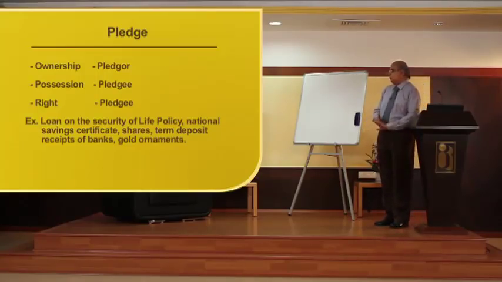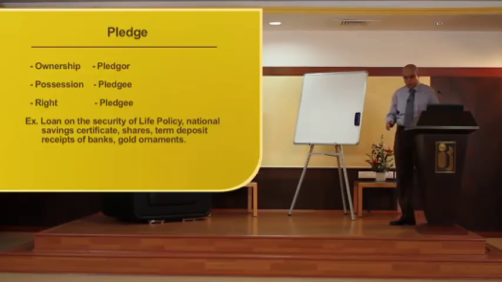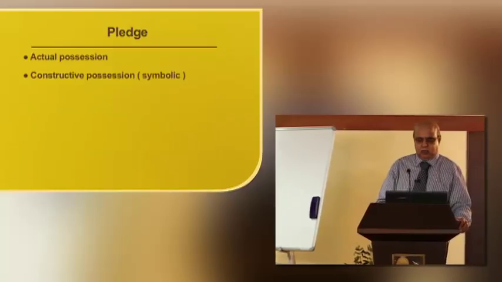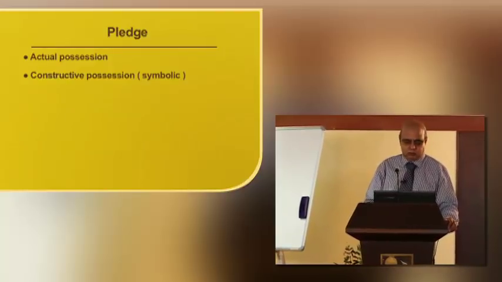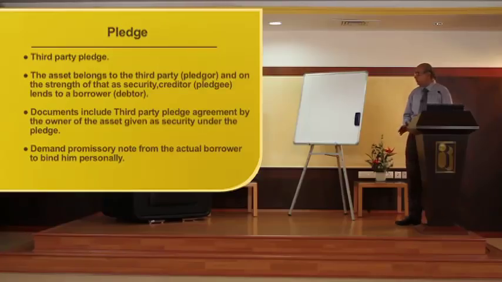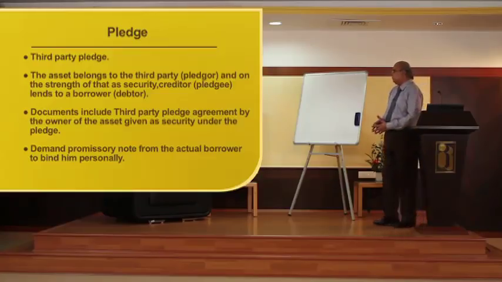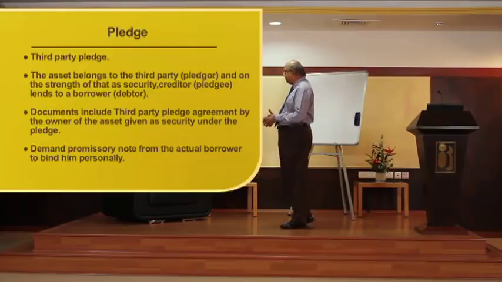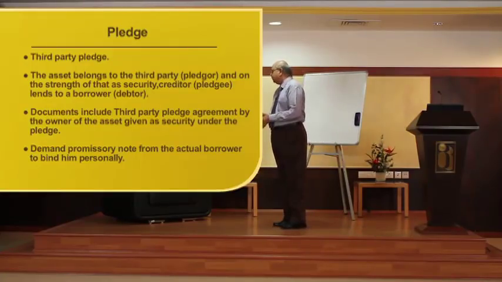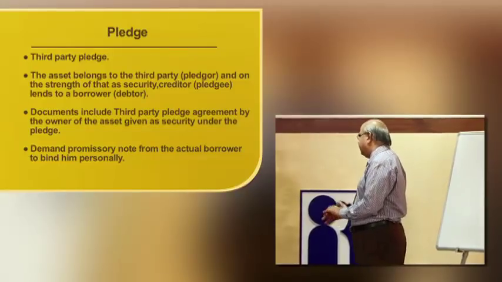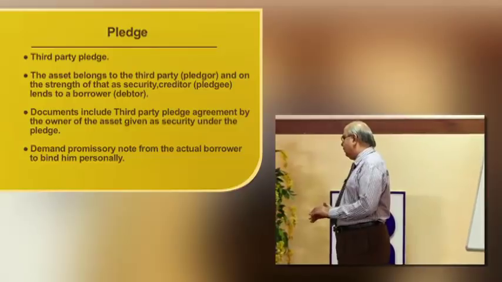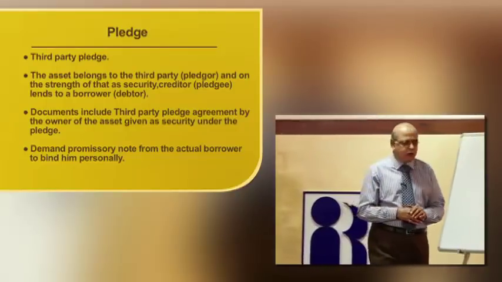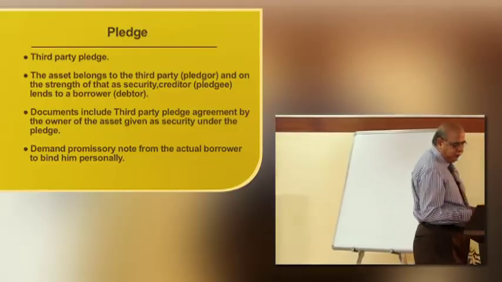Loans on the security of life policy, national savings certificate, shares, term deposit receipts of bank, gold ornaments. Actual possession, constructive possession, symbolic. Third party pledge is possible. The asset belongs to the third party pledgor, and on the strength of that security, the creditor, the pledgee, lends to the borrower, the debtor. Documents include a third party pledge agreement by the owner of the asset given as security under the pledge. Demand a promissory note from the actual borrower to bind him personally for the repayment of the debt.